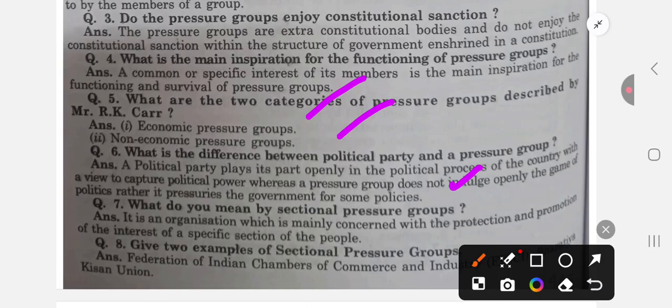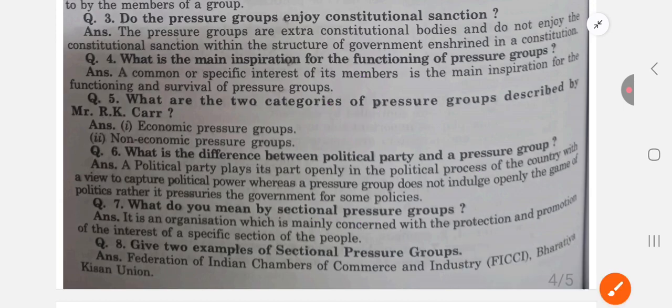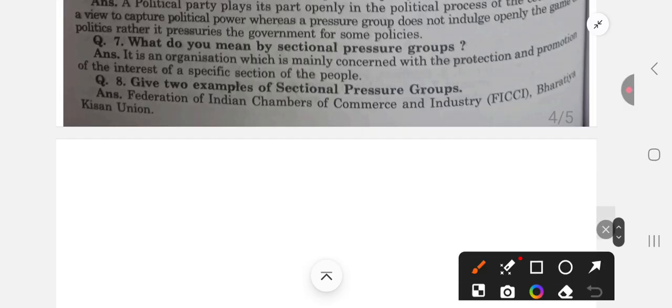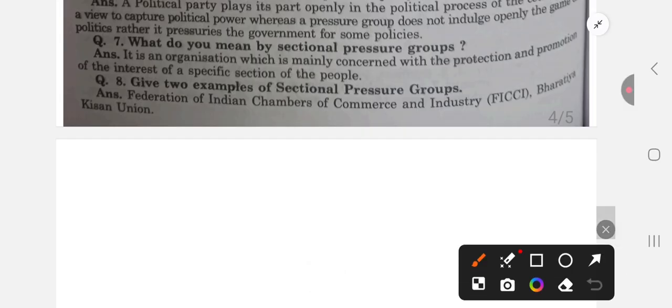What do you mean by sectional pressure groups? It is an organization which is mainly concerned with the protection and promotion of interest of specific people. That is why they are known as sectional groups. For example, teachers group, students group. Give two examples of sectional pressure groups: Federation of Indian Chambers of Commerce and Industry, FICCI, and Bharatiya Kisan Union.